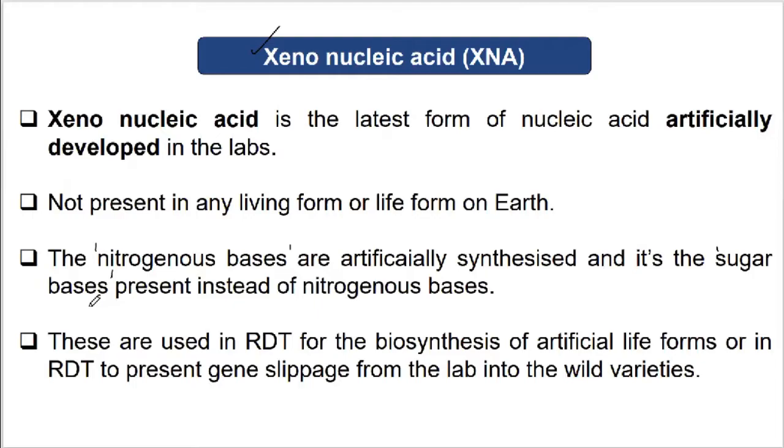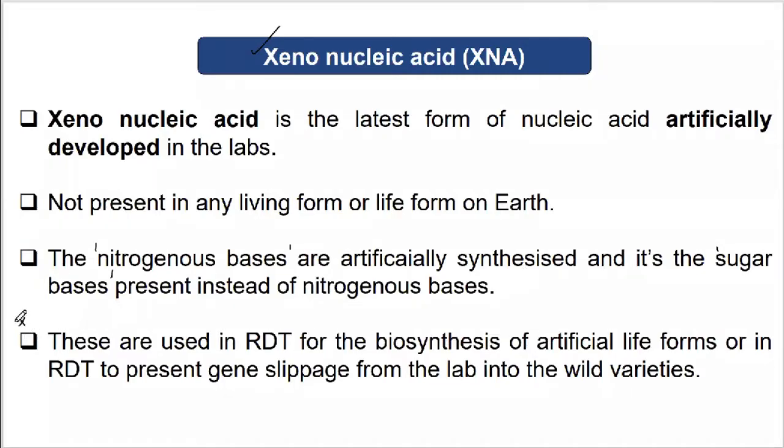These are used in RDT for the biosynthesis of artificial life forms and to prevent gene slippage from the lab into the wild varieties. Because XNA is not found in the wild varieties, the genes and proteins encoded by the XNA cannot be transferred into the wild varieties.